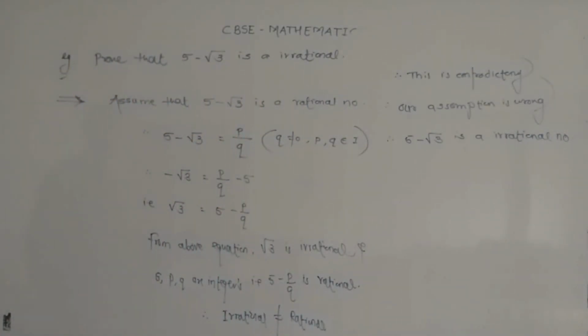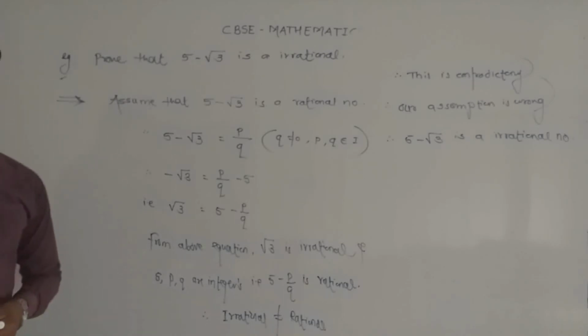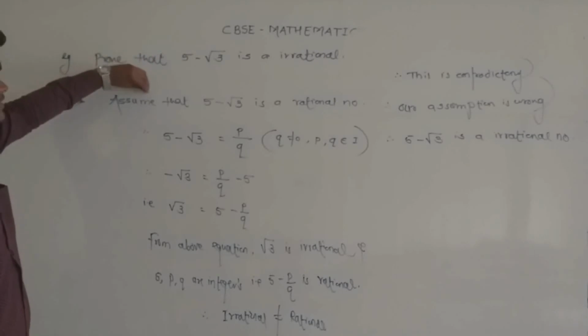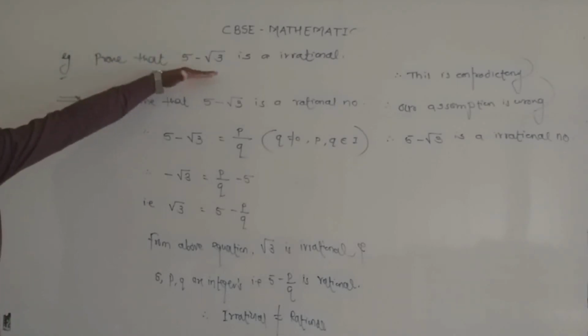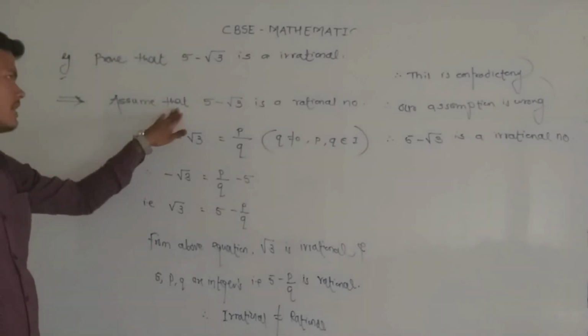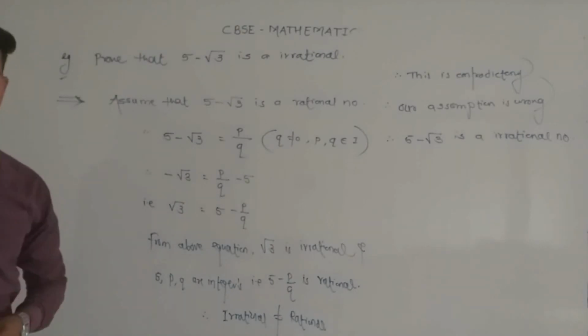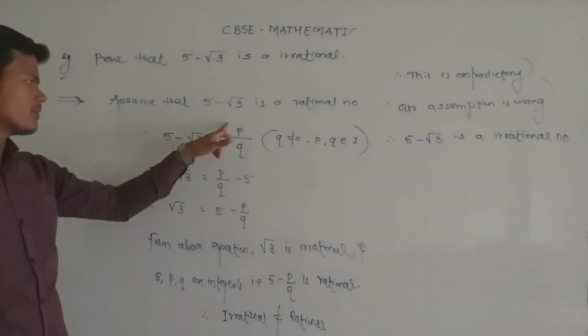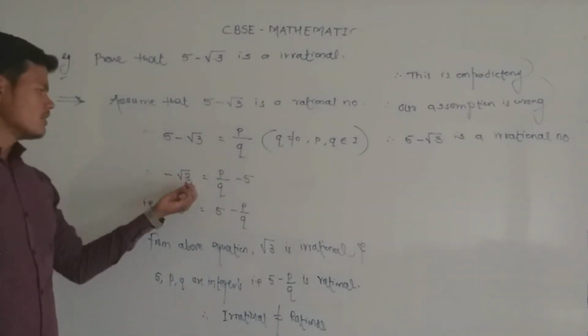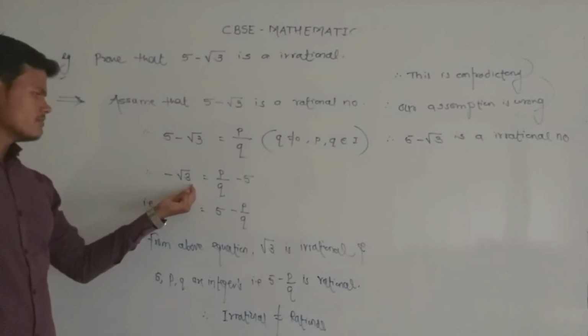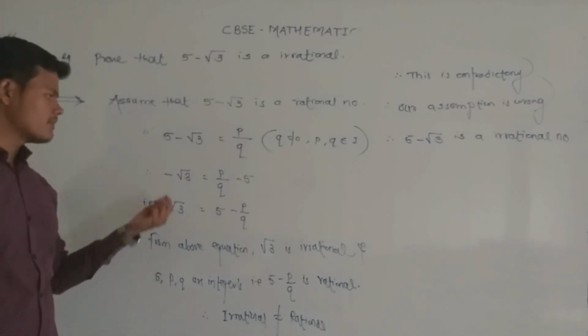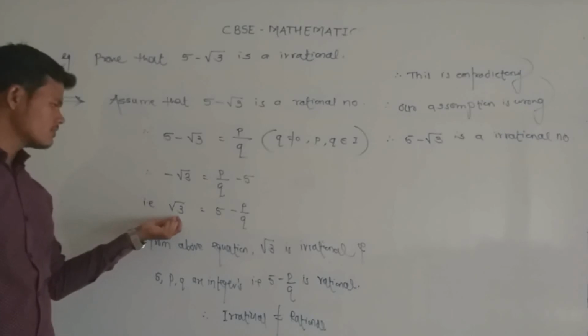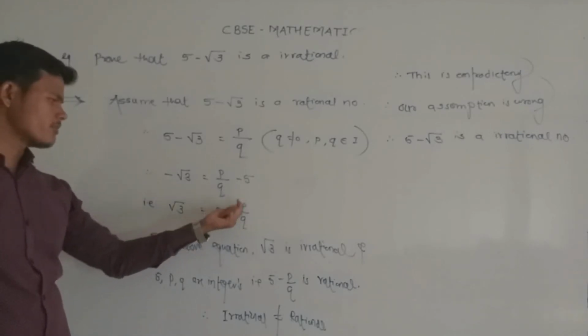Let us recap the proof that 5 minus under root 3 is irrational. This proof starts with an assumption that the part to be proved is false. So here assume that 5 minus under root 3 is a rational number, and rational numbers are in the form of p by q. Now we collect the like terms, that is the rational and irrational. After collecting the terms, we get under root 3 is equal to 5 minus p by q.